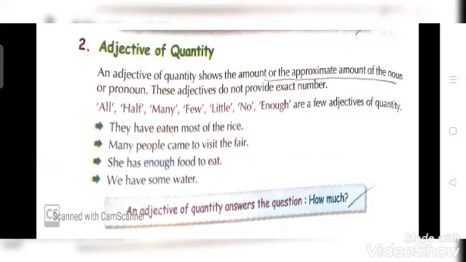Many people come to visit the fair. She has enough food to eat. We have some water. So in these examples, most, many, enough, some, these all are adjectives of quantity.